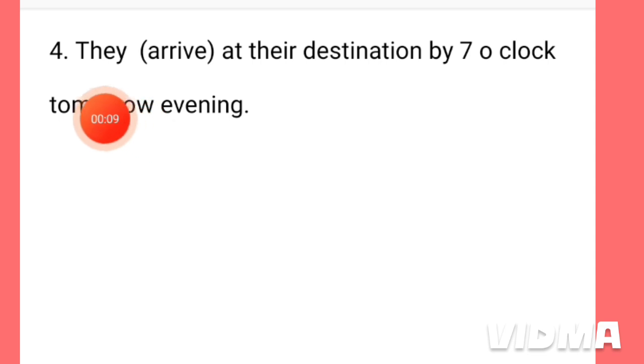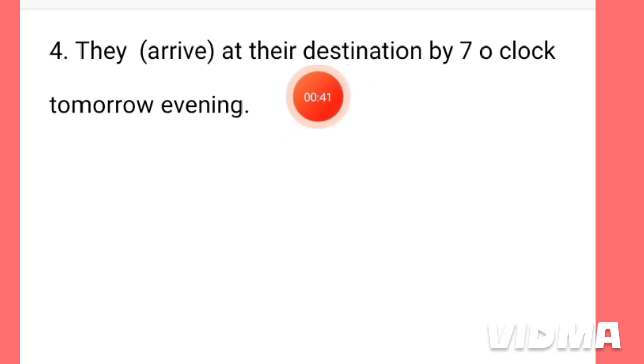Now look at this sentence. They arrive at their destination by 7 o'clock tomorrow evening. So this type of sentence cannot be in the present indefinite tense. So we have to change the form of this verb, arrive. The sentence is expressing that something will happen in the future because tomorrow is mentioned here. That is why this sentence will be written in the future tense.